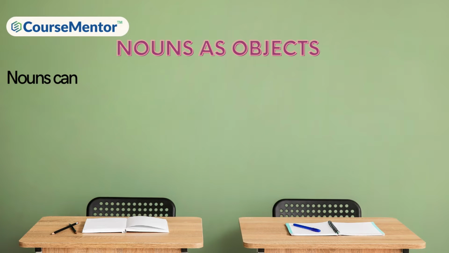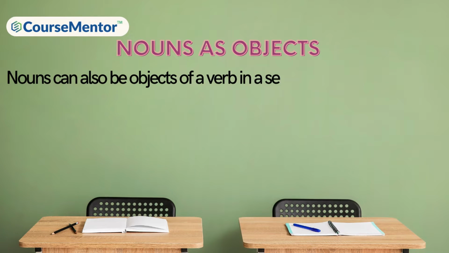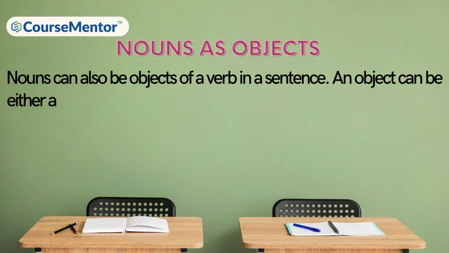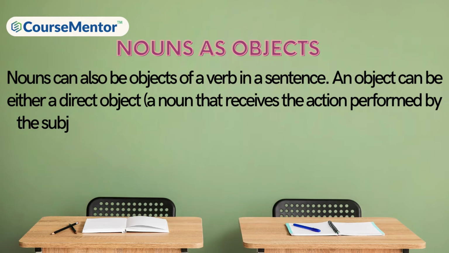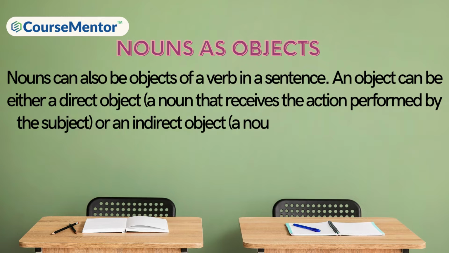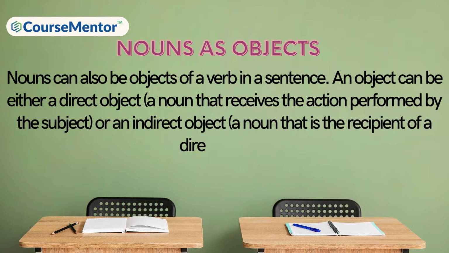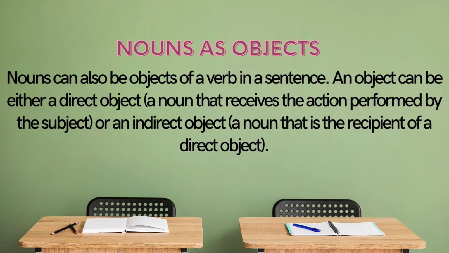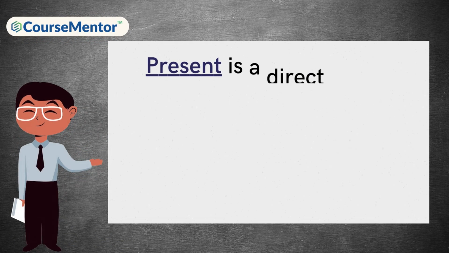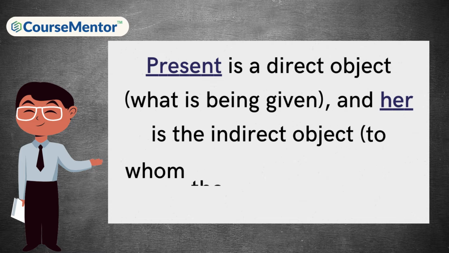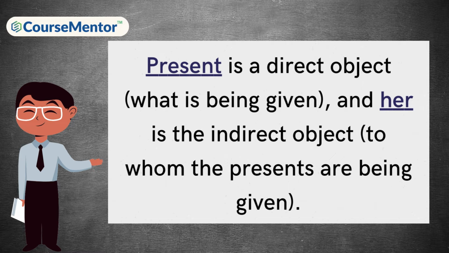Nouns as objects. Nouns can also be objects of a verb in a sentence. An object can be either a direct object, a noun that receives the action performed by the subject, or an indirect object, a noun that is the recipient of a direct object. For example: give the present to her. Present is a direct object, what is being given, and her is the indirect object, who the present is being given to.